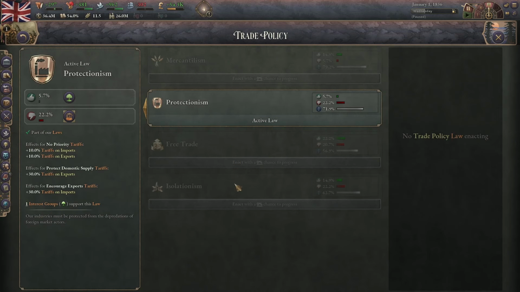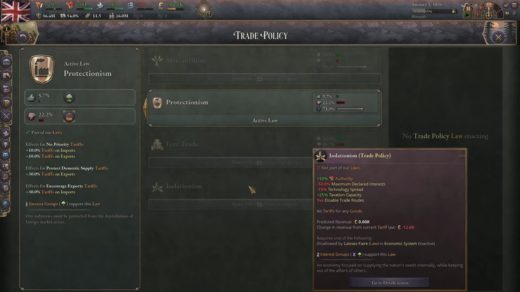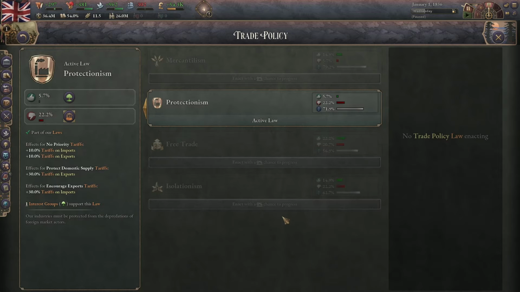What these do is these affect tariffs, except for isolationism, which I'll start off with first because it's the easiest one to explain. Gives you 50% authority, some taxation capacity, minus 50% maximum declared interests, and minus 15% technology spread. Oh yeah, and it also makes it so that you can't trade at all.